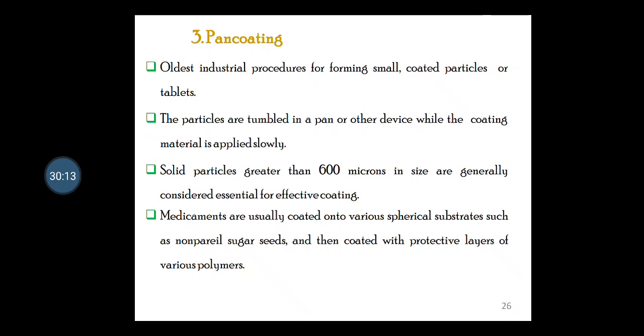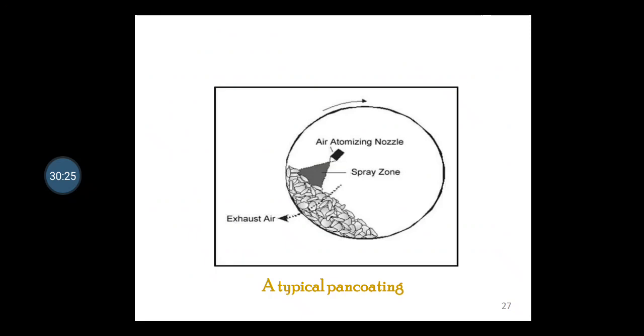Medicaments are usually coated onto various spherical substrates such as non-pareil sugar seeds and then coated with a protective layer of various polymers. If you look at the diagram, it depicts that this method is widely used for the formulation of microcapsules.